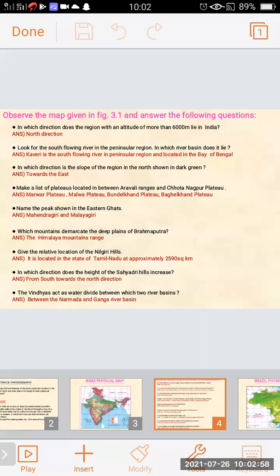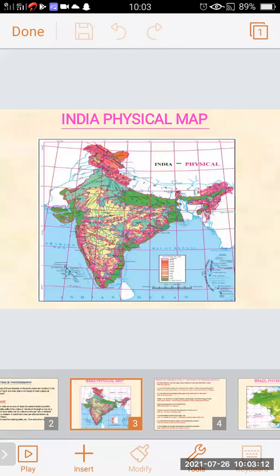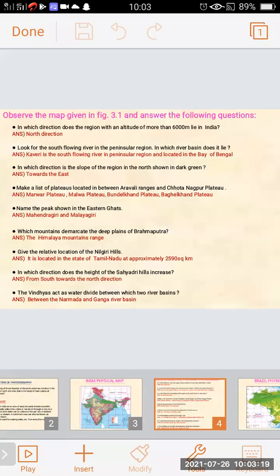Next question. The Vindhyas act as water divide between which two river basins? The answer is between the Narmada and Ganga river basin. While observing the map, you will find the answer. So these were the answers to the questions for the figure 3.1 map.